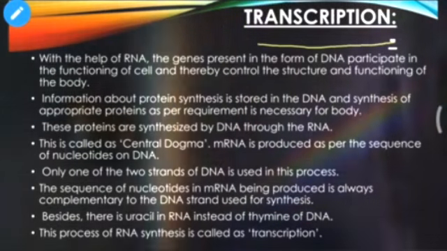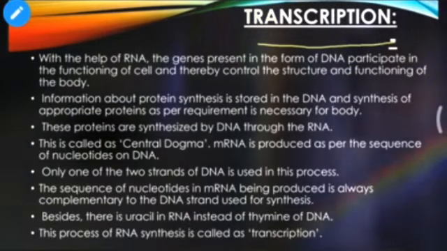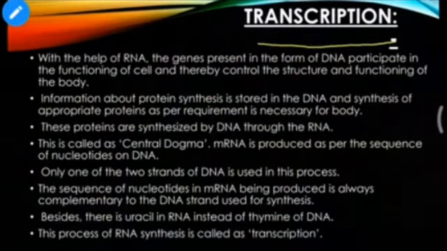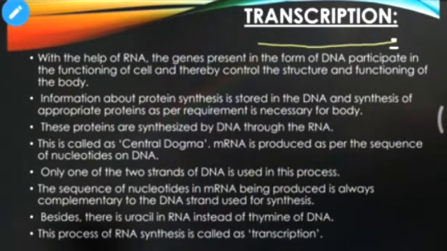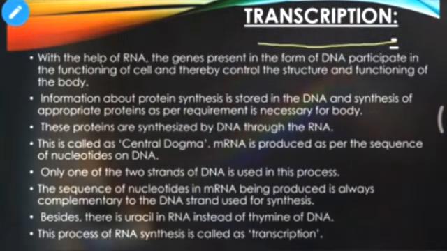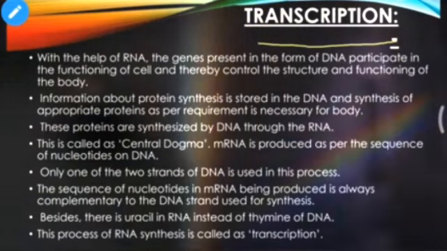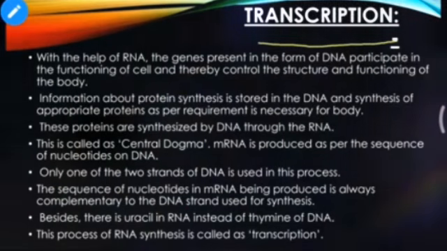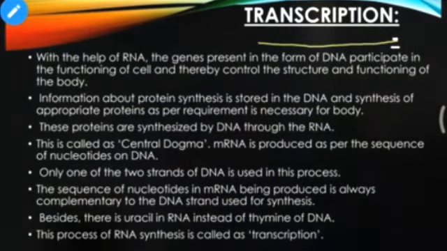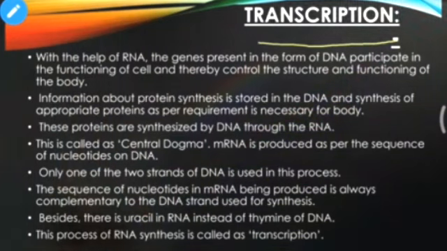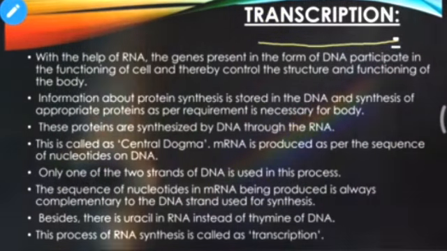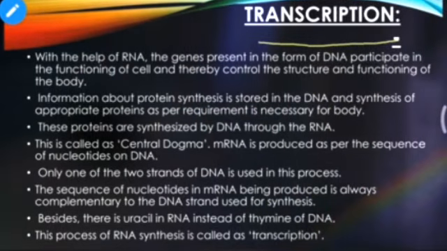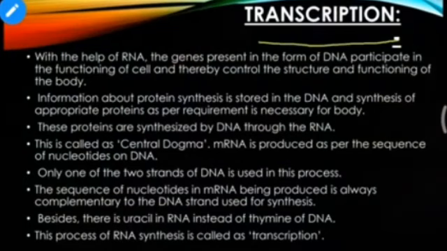So what is transcription? Information about protein synthesis is stored in the DNA, and the synthesis of appropriate protein as per the requirement is necessary for the body. These proteins are synthesized by DNA through the RNA. Whatever information DNA was having is converted into a copy of mRNA, and that is called transcription. Once that mRNA is made, the information it has is translated into making a protein, and this entire process is called central dogma.